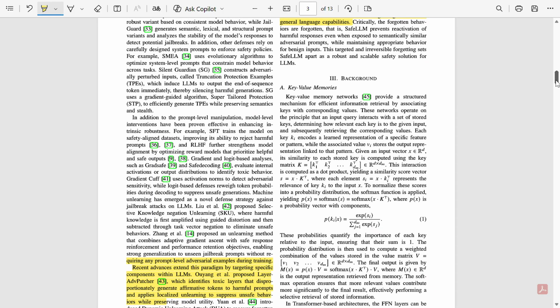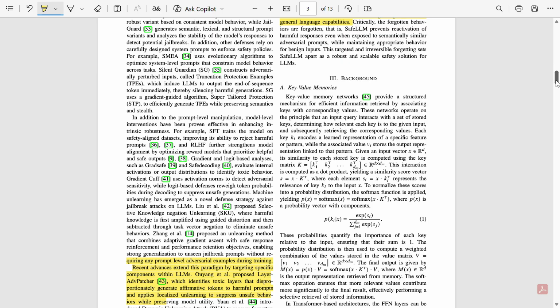Next comes the background. This section introduces the idea of key-value memories in transformer models. Inside each layer of the model, there are many tiny memory pairs: a key that gets activated by certain patterns and a value that controls what the model says next. Only a few of these memory pairs are responsible for harmful outputs.